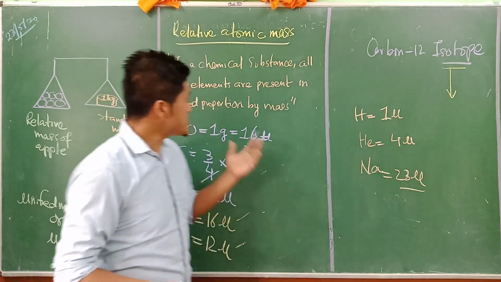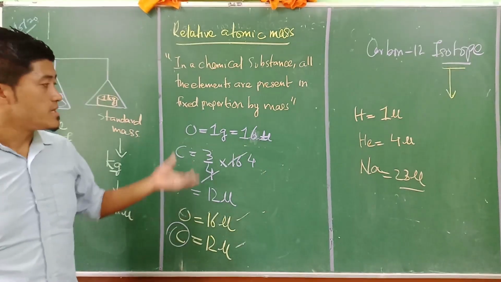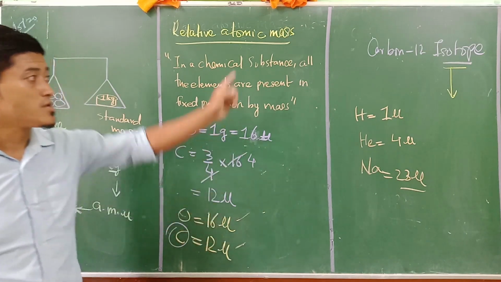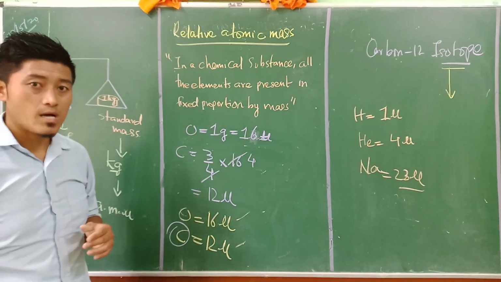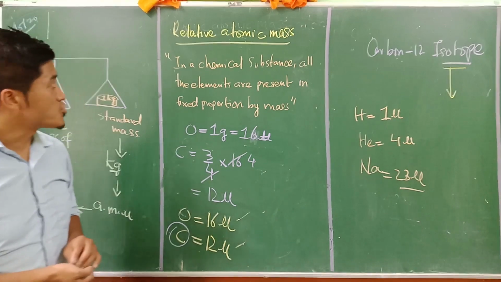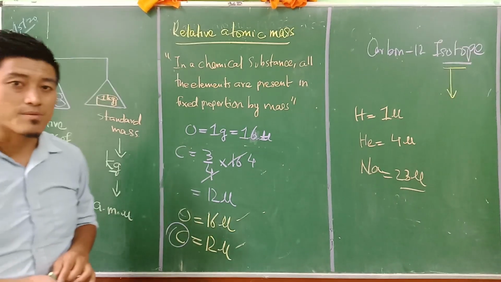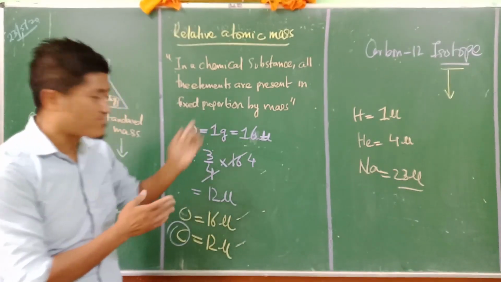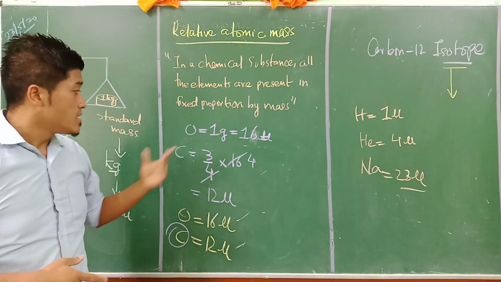Understand? So relative atomic mass means the mass of the atom in comparison to the carbon-12 isotope. So this is the portion of today's topic, relative atomic mass. I will just try to rewind this part here because this is very important.